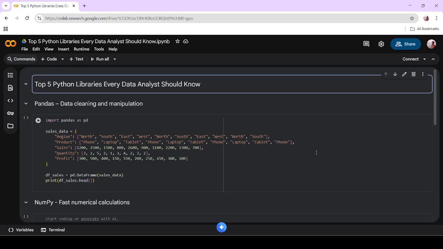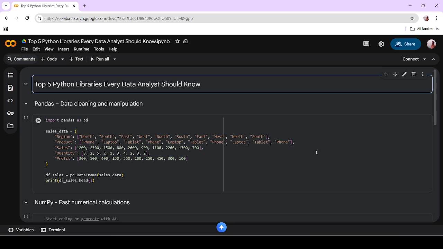The first one we'll talk about is pandas. Pandas is a very good data cleaning and data manipulation library that comes from Python. Mainly we use pandas to read the dataset.